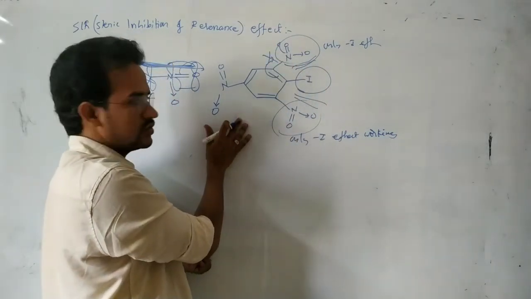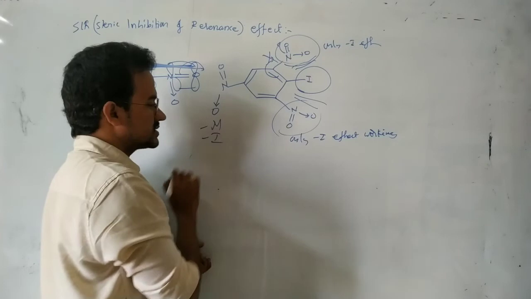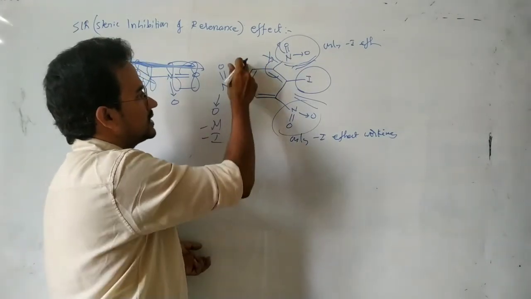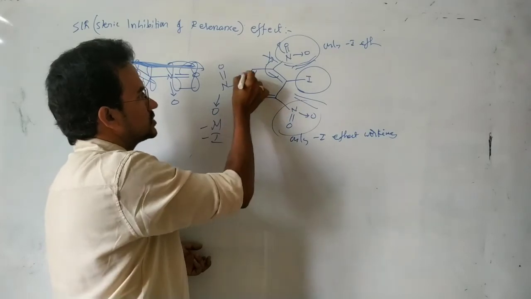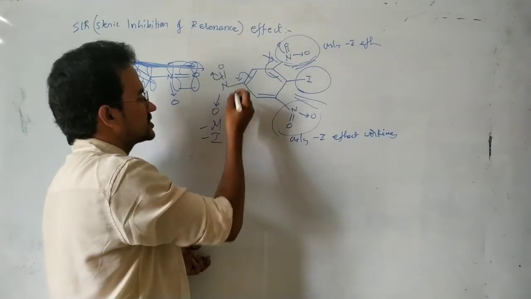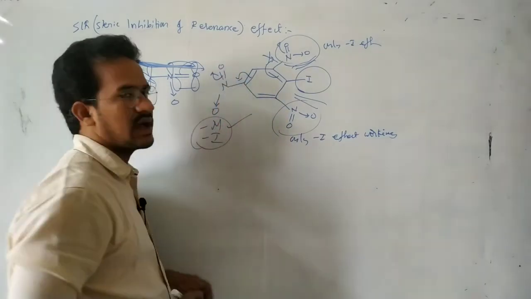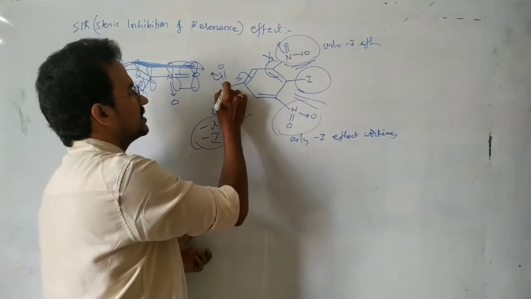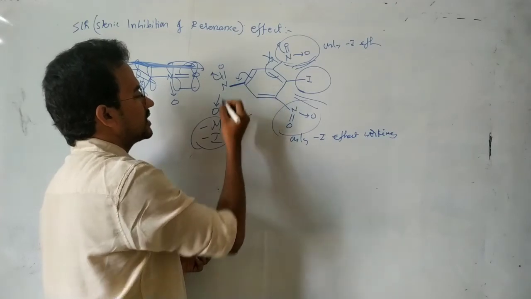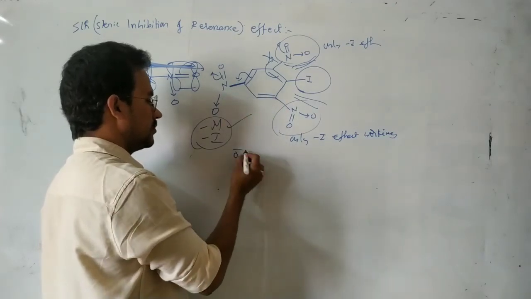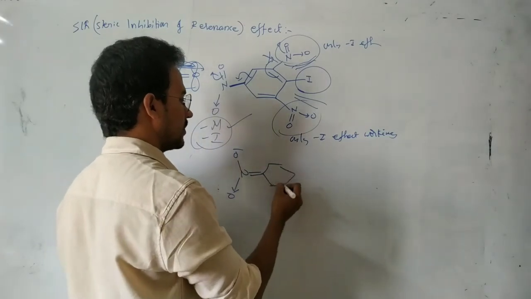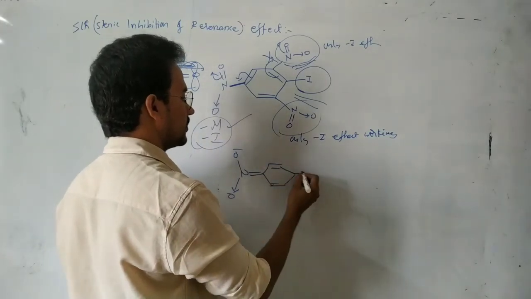But coming to this NO2, it acts as minus M as well as minus I, because there are no groups at the ortho position. So pi conjugation is there, and the minus M effect is working as well as the minus I effect. Due to the minus M effect, this carbon-nitrogen bond becomes a double bond, and this pi bond forms.